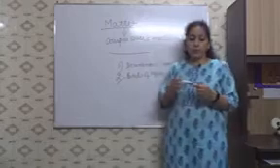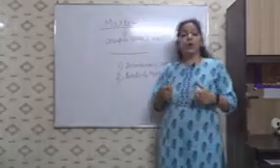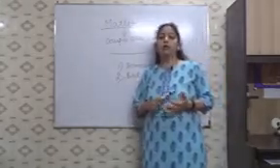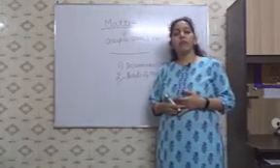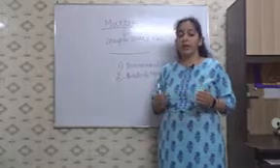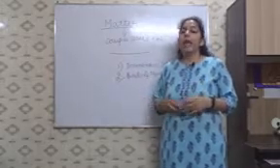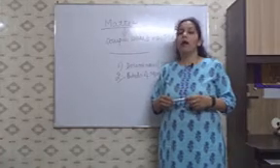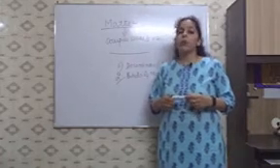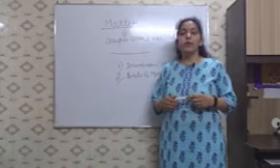Now, children, there are two other characteristics of matter. The third one is the particle of matter, they have a force of attraction between them, and that force of attraction depends upon their state. And the fourth and the last characteristic of matter is the particle of matter are very, very small. About these two characteristics we will discuss in our next class.